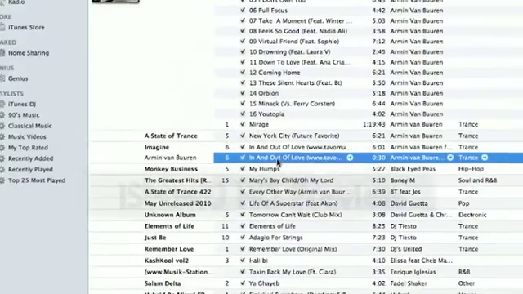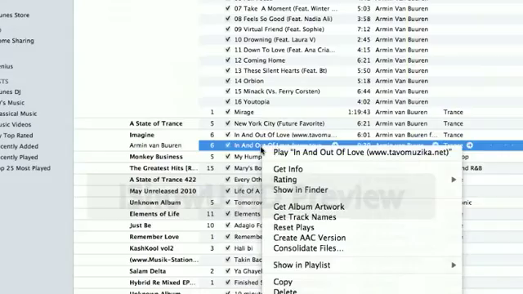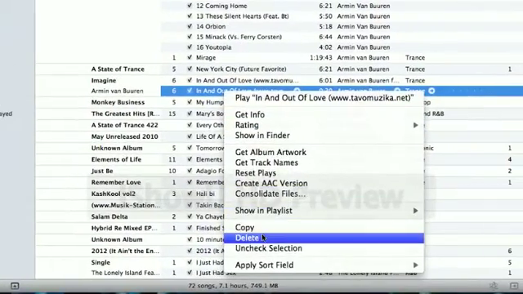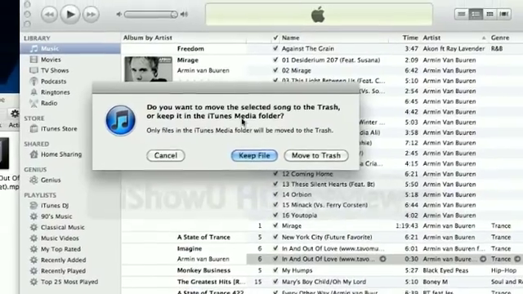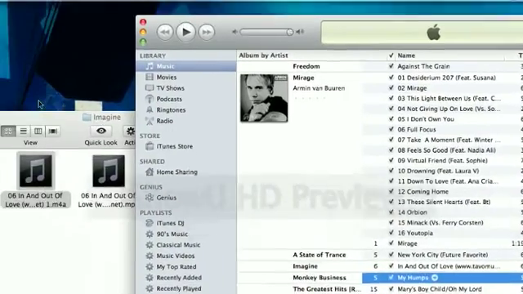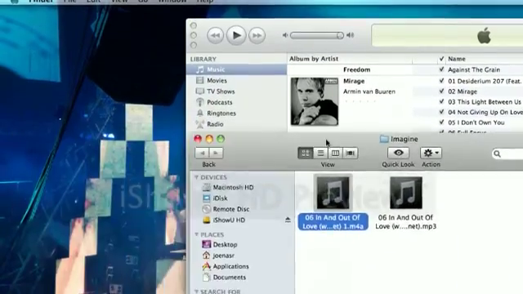Now go back to iTunes. Right click, Delete. Remove, but keep file. Okay, keep file. Now we go here.